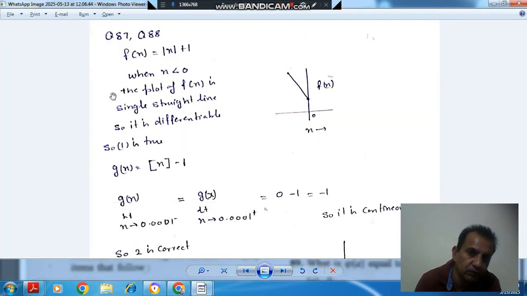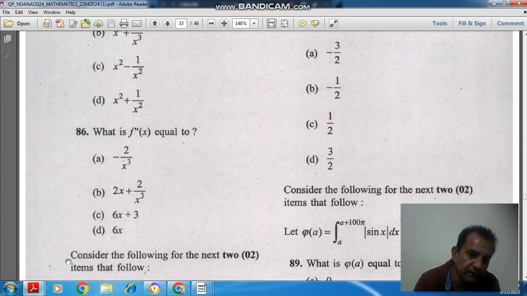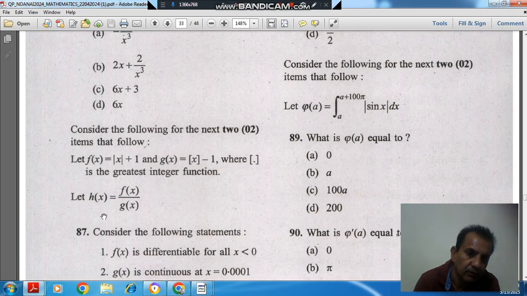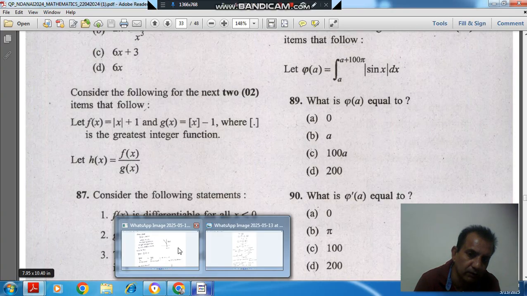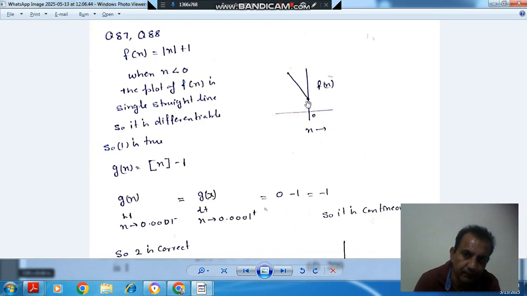So here, first of all, taking question number 87. The first statement is f(x) is differentiable for all x less than 0. So this is your f(x). f(x) is modulus x plus 1. If we take all negative x and plot this f(x), it will be a single curve for x less than 0.